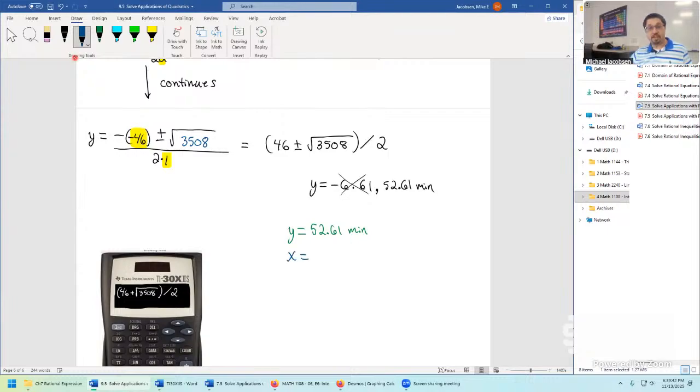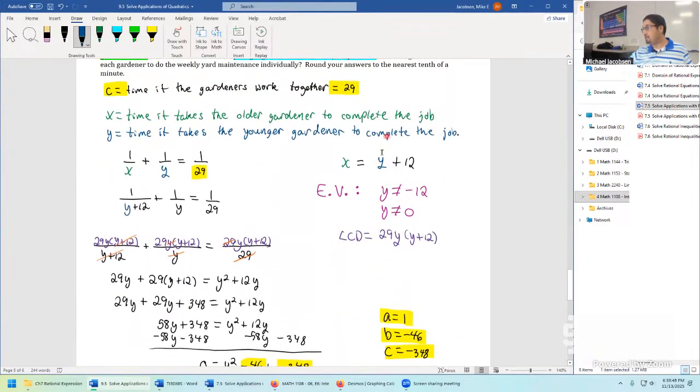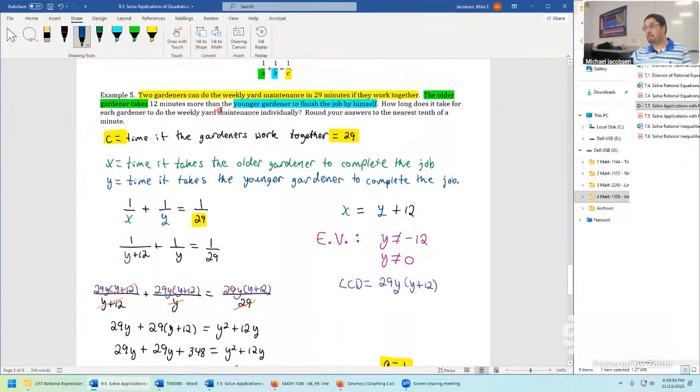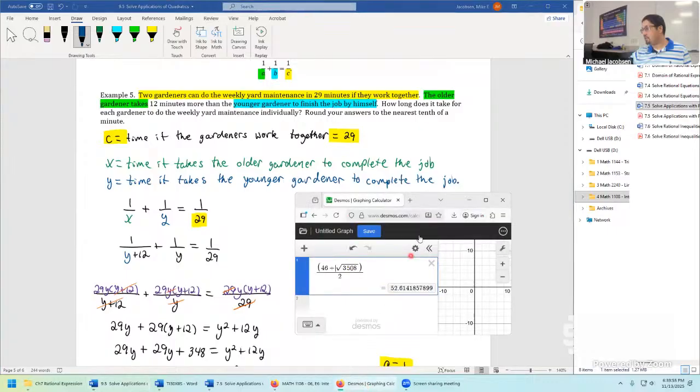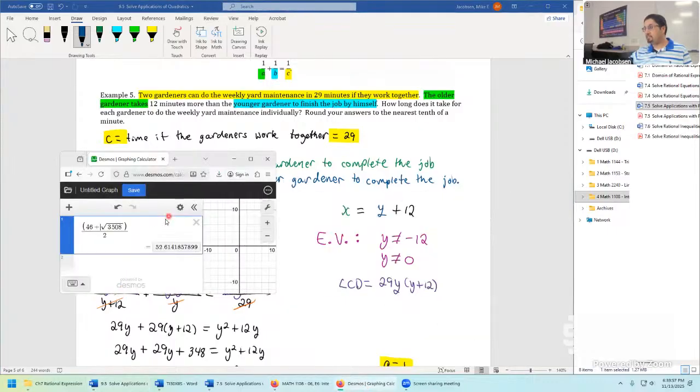We also needed the other time, the time for the older gardener. So take 52.61, plug it right here. We're just adding 12, which makes sense. Takes 12 minutes more for the older gardener. So take this answer, add 12 to it, and you'd get 64.61.